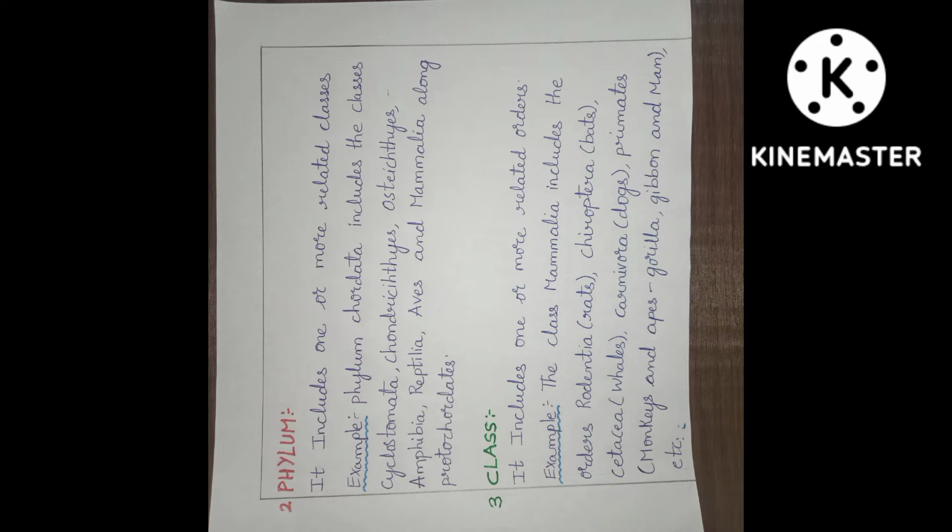Next is Chondrichthyes. Chondrichthyes is a class of jawed fishes having a cartilaginous skeleton. The class includes a diverse group of fishes including sharks and rays. They are mostly marine fishes. Osteichthyes, popularly referred to as the bony fish, is a diverse taxonomic group of fish that have skeletons primarily composed of bone tissue.